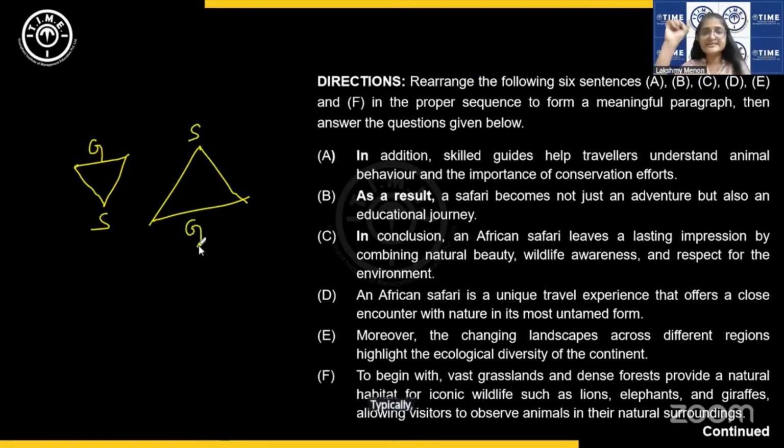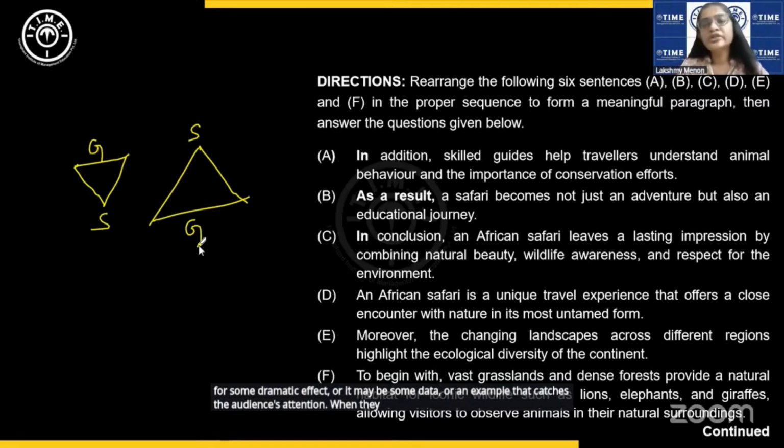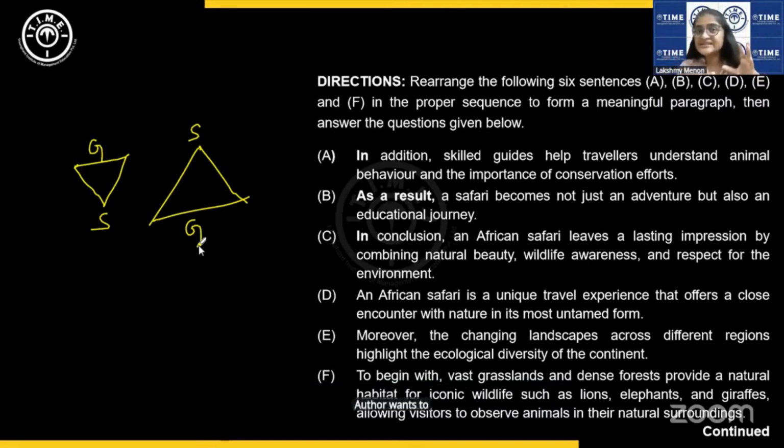Typically, the starting sentence may be a catchy sentence for some dramatic effect, or it may be some data or an example that catches the audience's attention. When the author wants to say things differently to attract the audience's attention, they may decide to start in this manner.